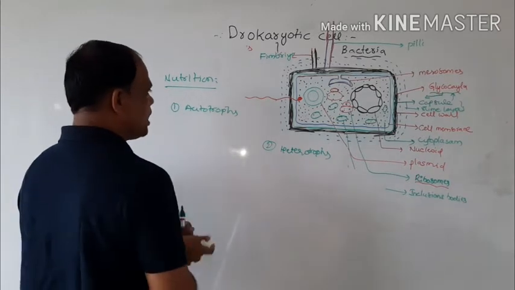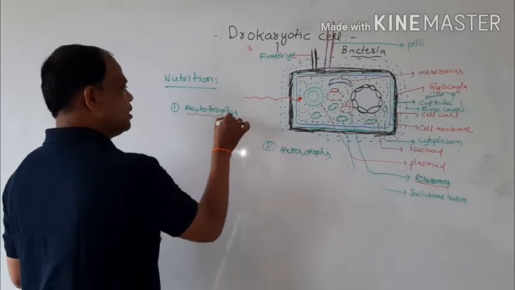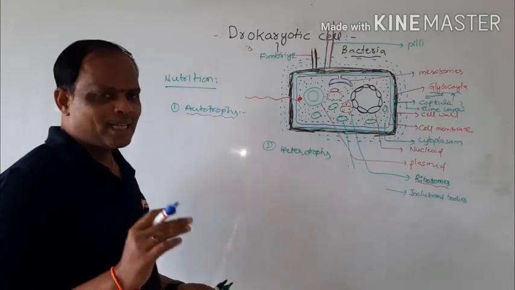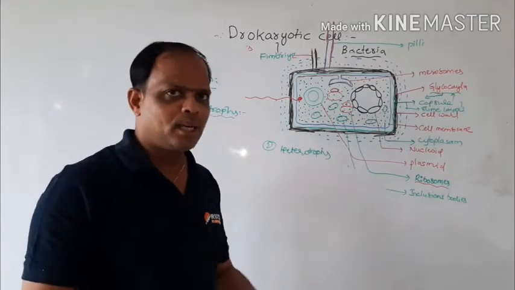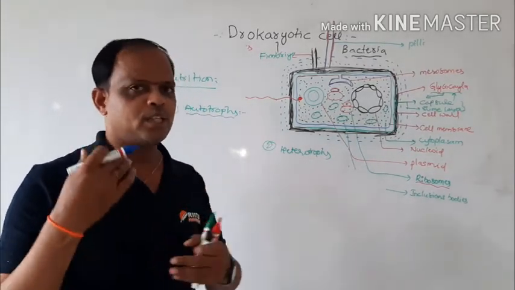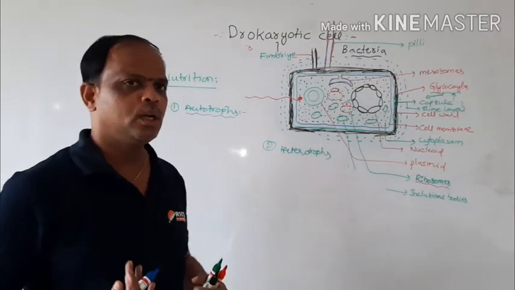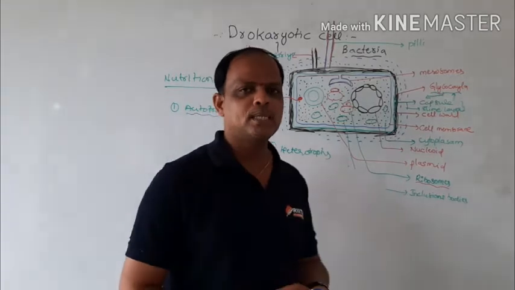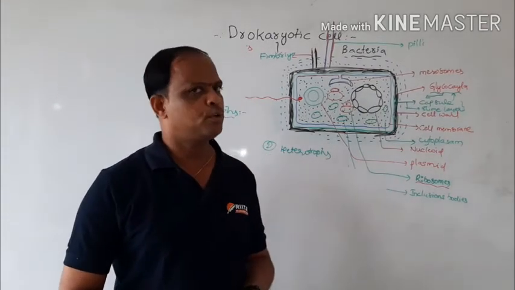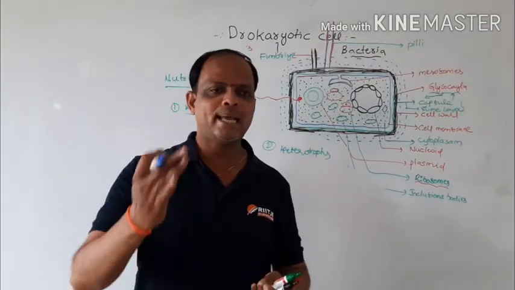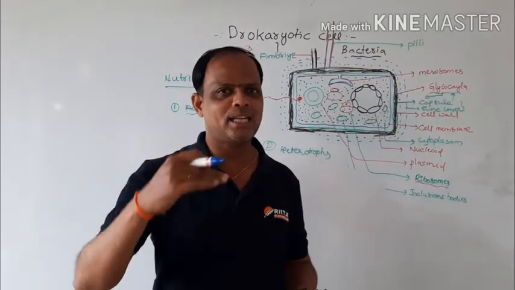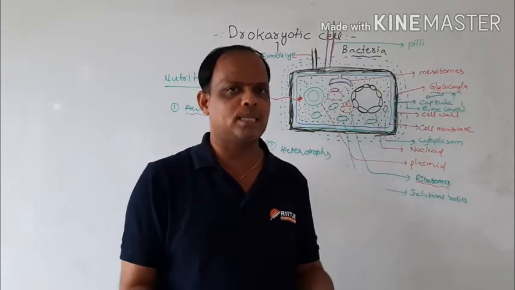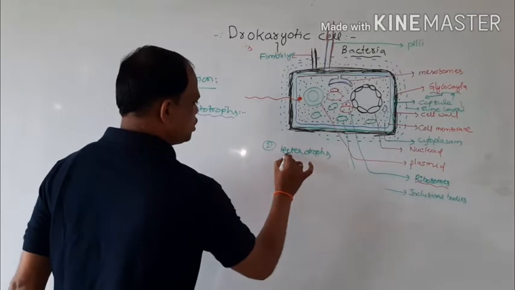Autotrophs are bacteria that manufacture their own food materials. Heterotrophs do not manufacture food materials; they are directly or indirectly dependent on host cells.